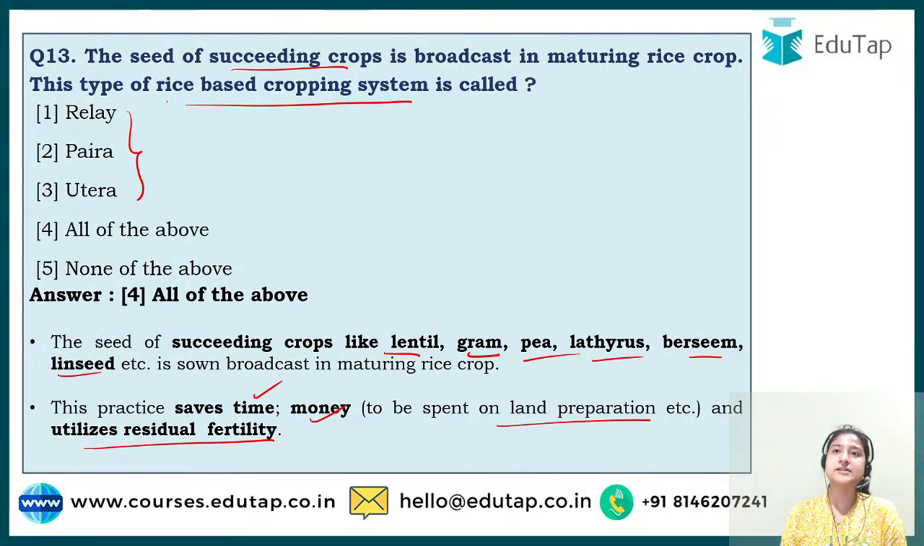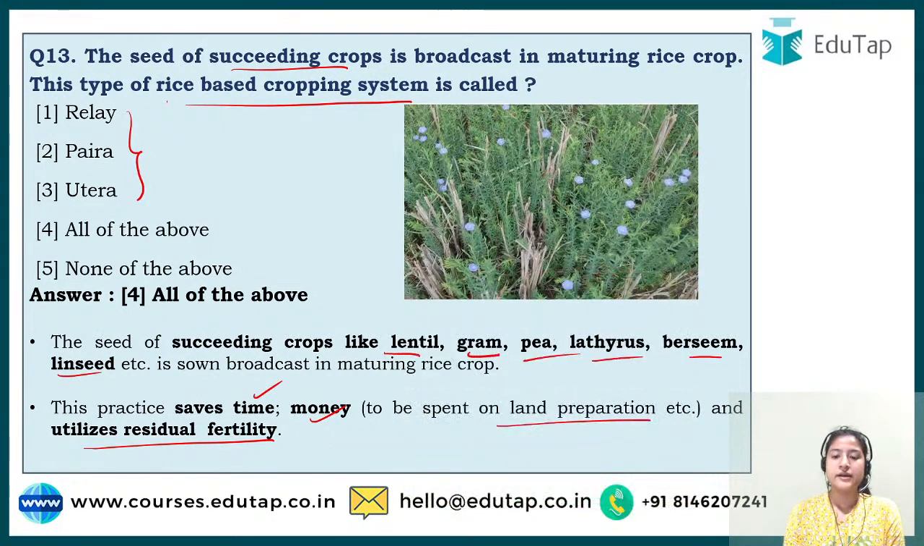Residual fertility basically means, if some fertilizer or manure, whatever it was, was applied there, that could be utilized by the seeds of the succeeding crops. Whatever fertility was supposed to be taken by rice would now be taken by the succeeding crops. That is how it looks in the system, because when the harvesting was done, until then this particular crop was grown.